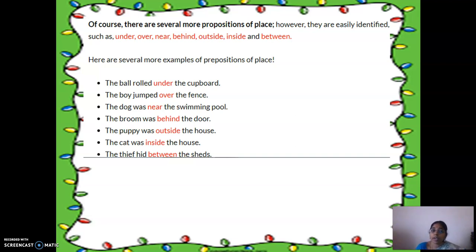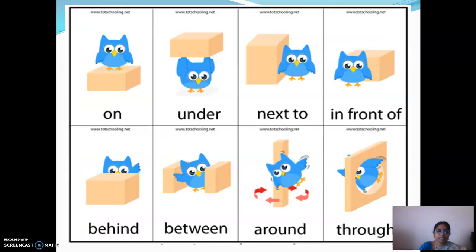The ball rolled under the cupboard is for under. The boy jumped over the fence. The dog was near the swimming pool. The broom was behind the door. The puppy was outside the house. The cat was inside the house. The thief hid in between the sheds. All these are example sentences for prepositions of place.